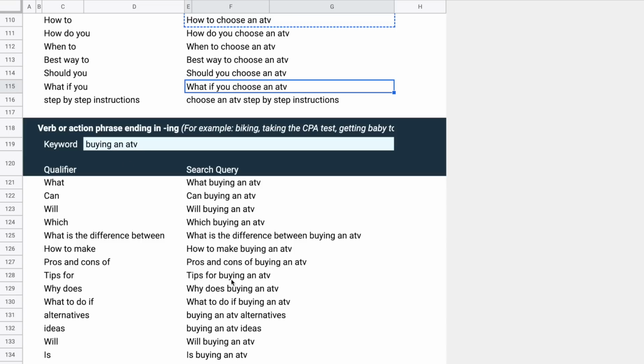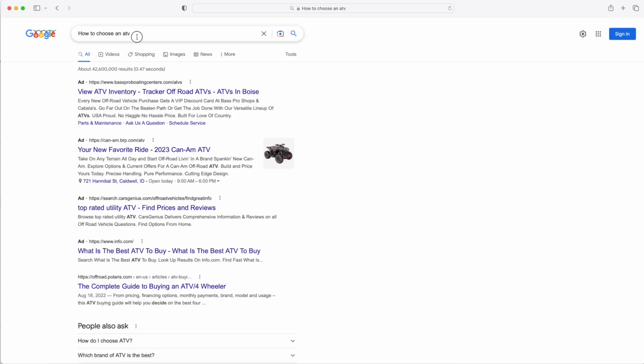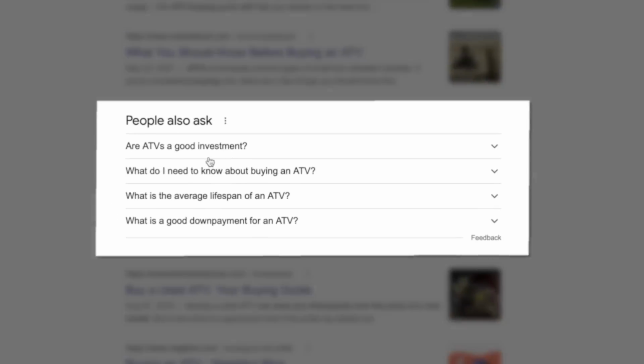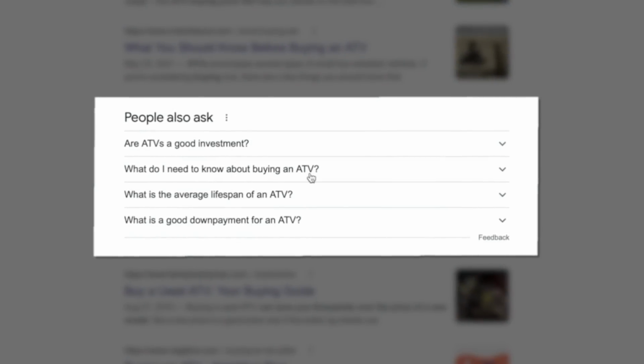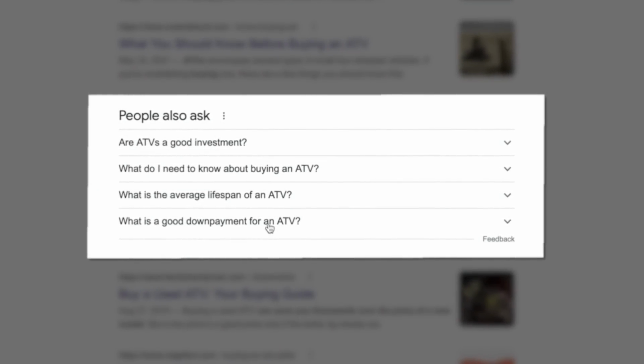I'm going to come down here to the ing one because a lot of these are more of the partial search, and these can be super powerful. Can buying an ATV? That's just a partial question. So I'm going to type that in. Let's see what Google comes up with for the people also ask. Are ATVs a good investment? What do I need to know about buying an ATV? What's the average lifespan? We've kind of seen that. What's a good down payment for an ATV? It's a good question. So we're going to go back to our Airtable.